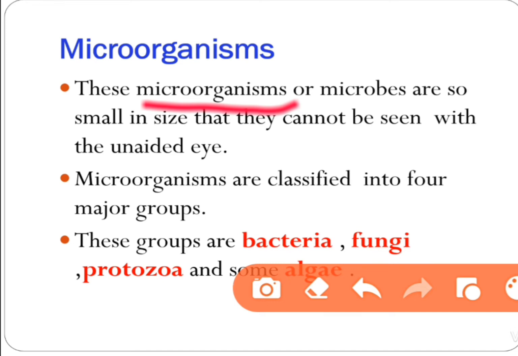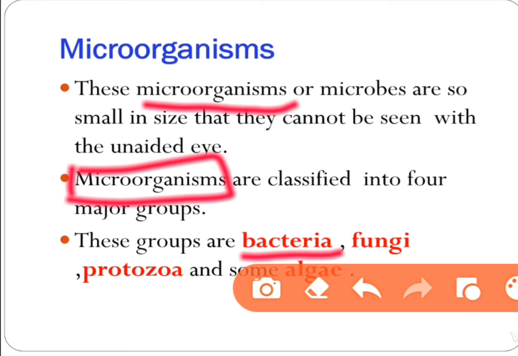That is why these are called microorganisms or microbes. Okay. Microorganisms are classified into 4 major groups: bacteria, fungi, protozoa, and algae. Okay.